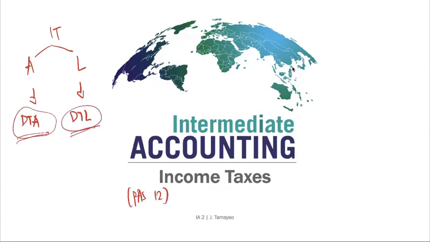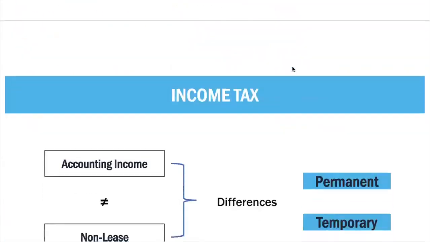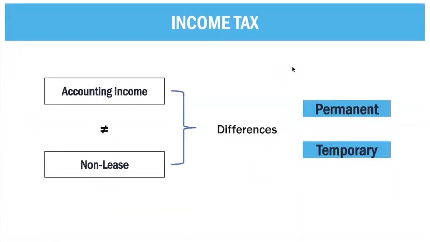So let's discuss now your income taxes. To learn your income tax, we need to understand these two items, your accounting income and your taxable income. Your accounting income is your income per your PFRS or per your generally accepted accounting principles. So whatever you compute using your financial accounting as an income is known as your accounting income.